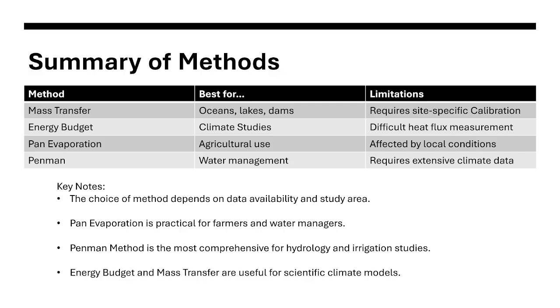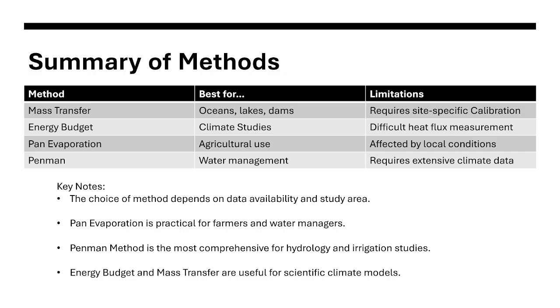There is still a limitation, difficult heat flux measurement. Next, we have pan evaporation, best in agricultural use because it is very simple, and limitations affected by local conditions. Lastly, we have the Penman, best for water management because it is very data intensive and complex, can be used in hydrologic models. Limitations, requires extensive climate data.